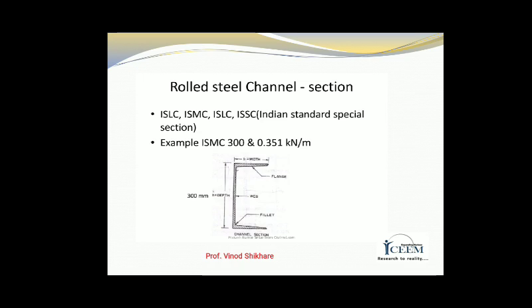From the steel table we can see the weight of that section is 0.351 kilonewton per meter length, and in ISMC 300, the 300 is the total depth of that channel section.